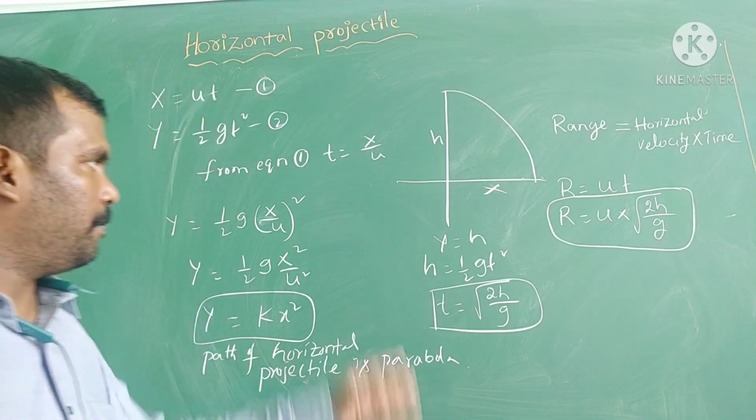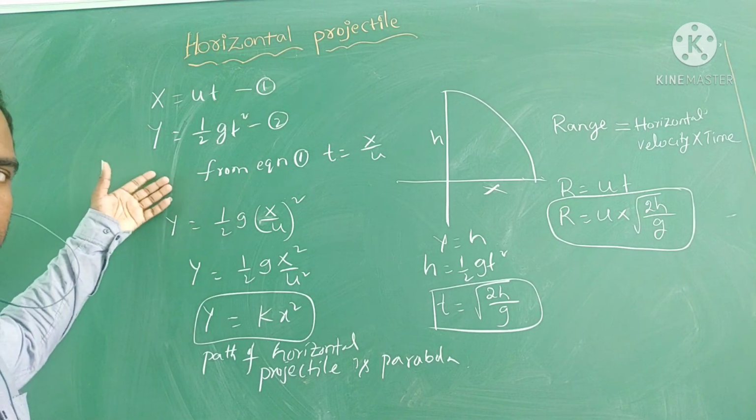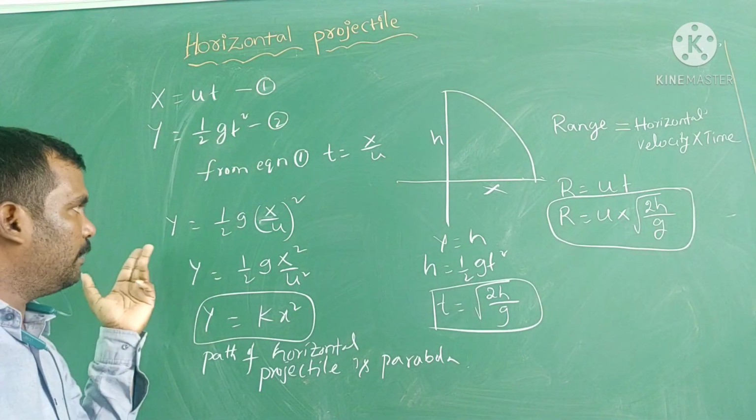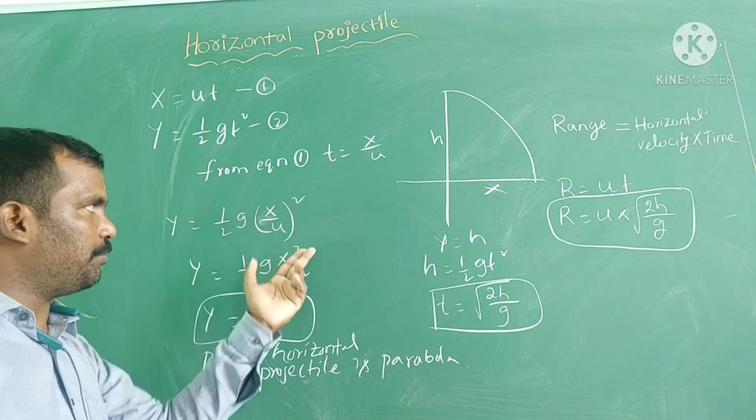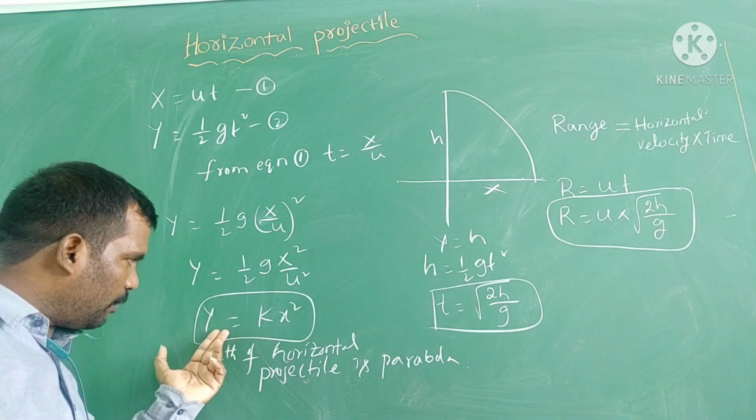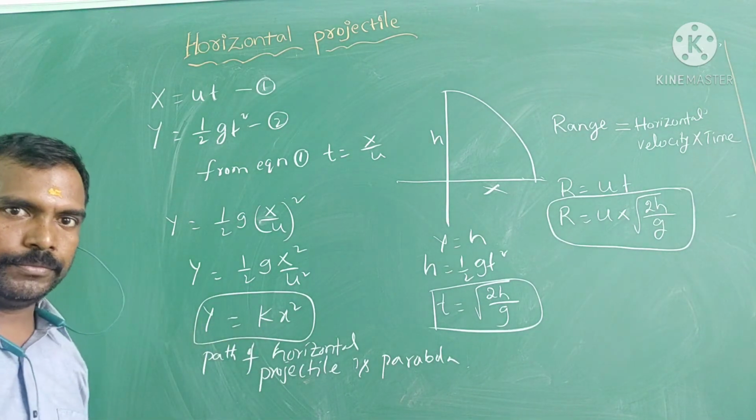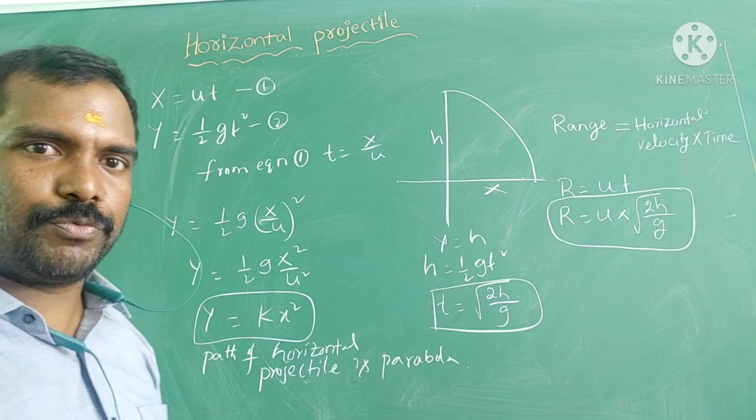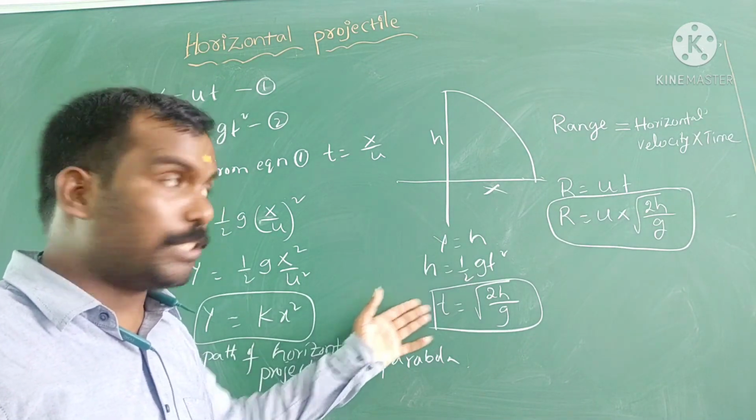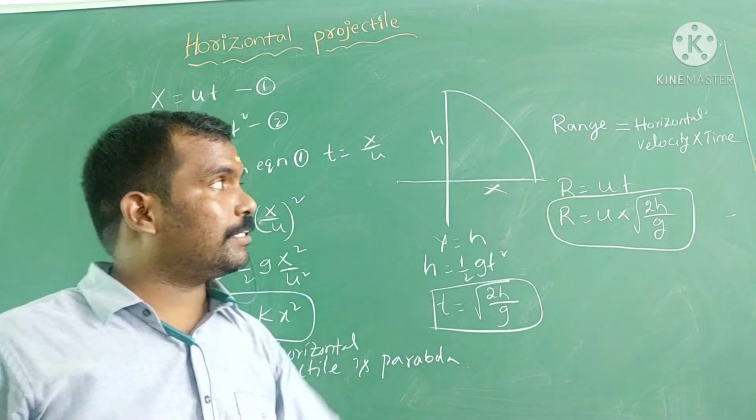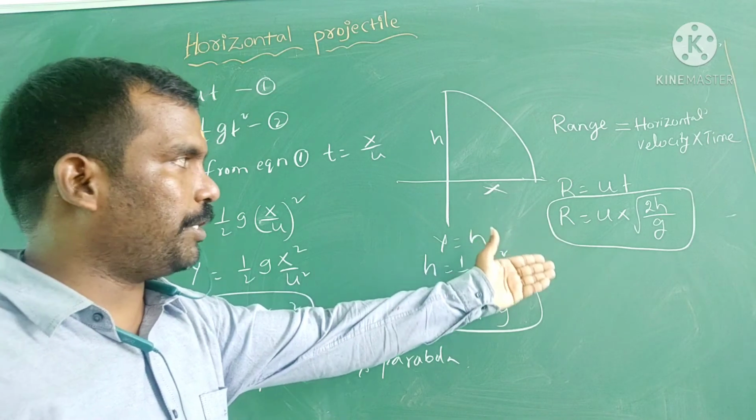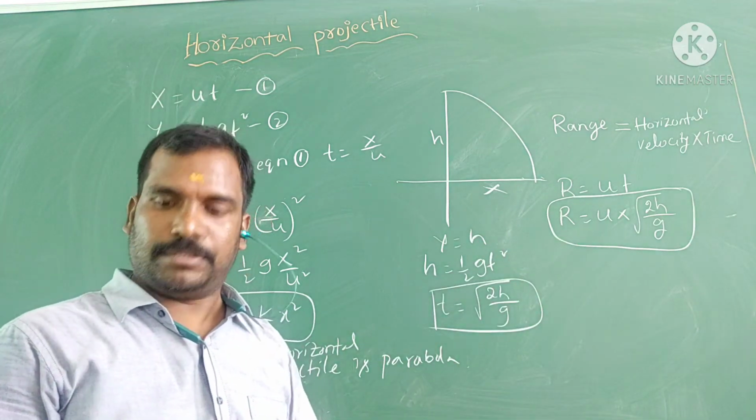After that we calculate the path of the projectile. X is equal to ut, y is equal to half gt square, then y is equal to half g into x by u the whole square. Finally we got half g x square by u square. Finally we got y is equal to kx square. After the path, the parameters we discussed are h is equal to half gt square, time is root 2h by g. One more parameter is range. Range is equal to horizontal velocity into time. Therefore r is equal to ut, u into root 2h by g.